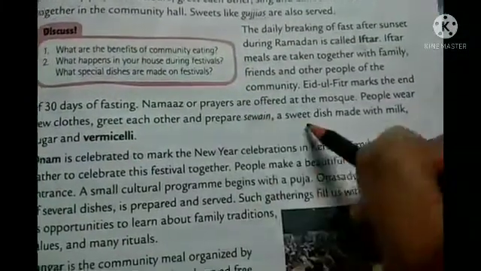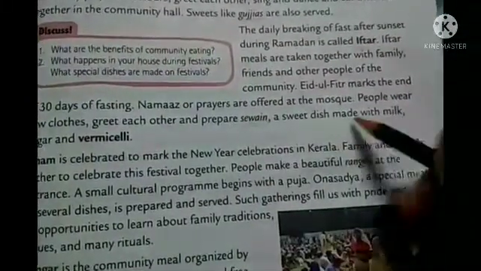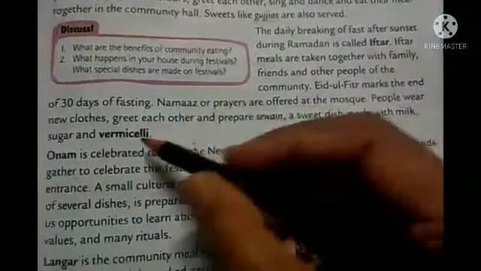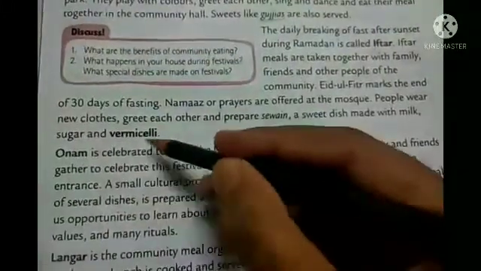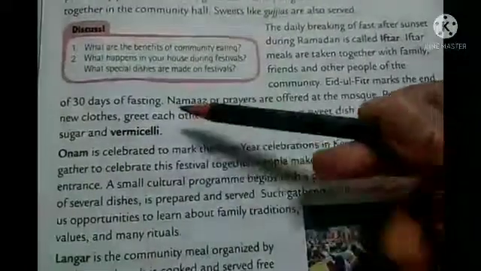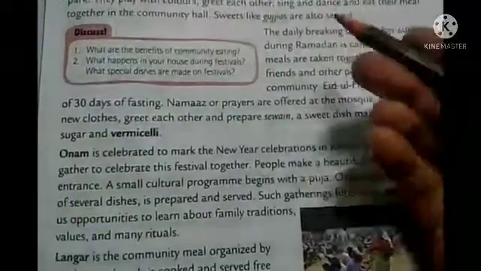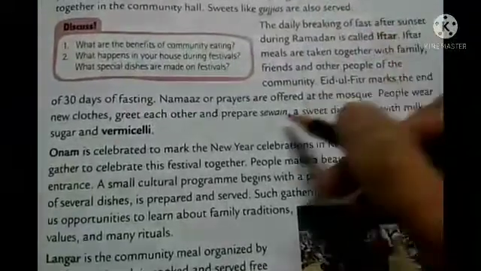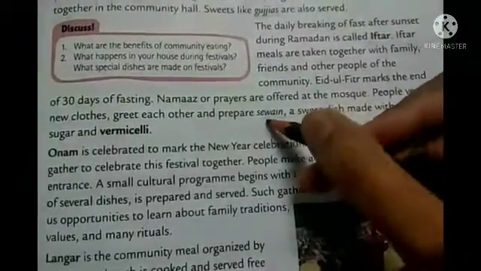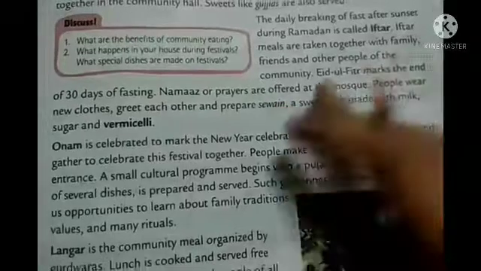So sewai is a sweet dish made with milk, sugar, and vermicelli. Okay, vermicelli is a traditional type of pasta that looks like noodles. I'm sure in your home also you eat it, right? So sewai is a special food in Eid.